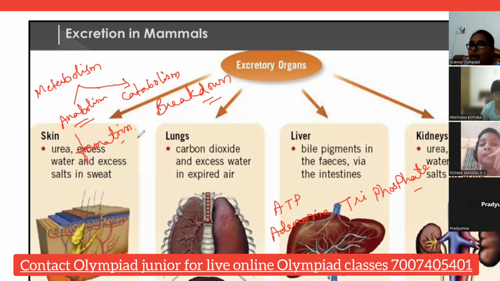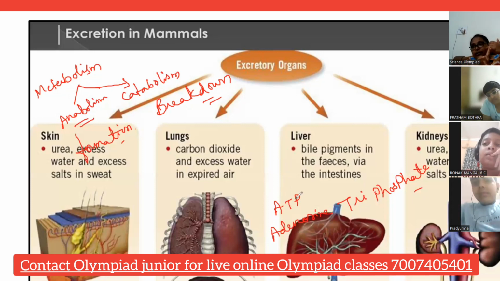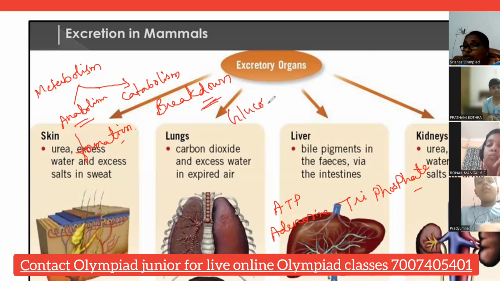So, breakdown here. Energy can be formed, but how is that energy synthesized? See, whatever food we eat, that food will be converted into glucose.